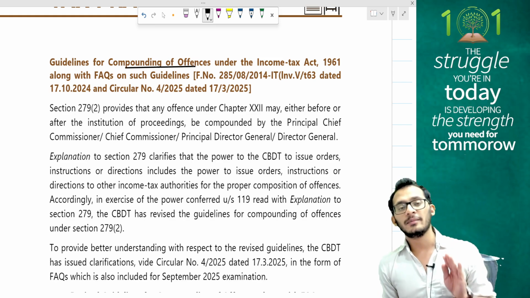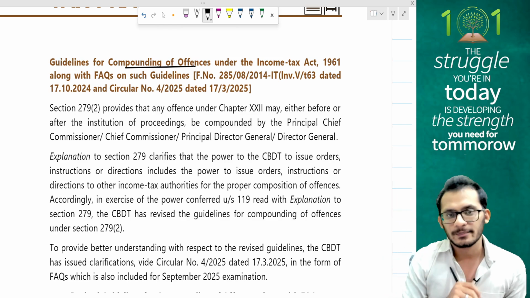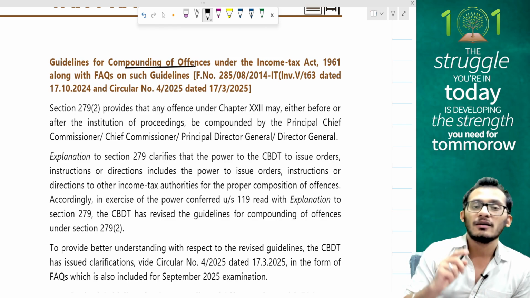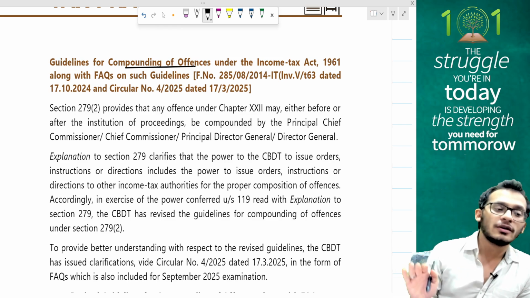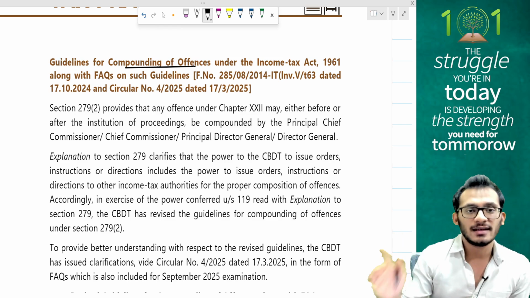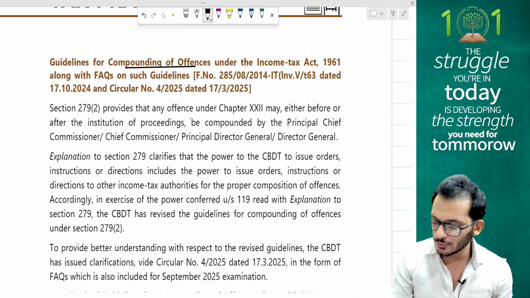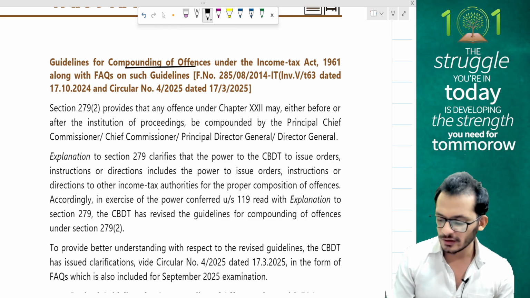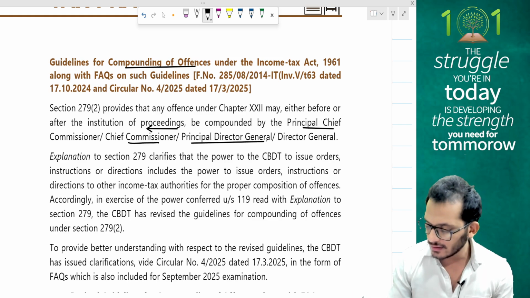Now, what used to happen, people, is that earlier when it comes to compounding of offence, they would have certain guidelines. Yes, these guidelines talk about who can do a compounding and who should be the authorized person to do so. In the notification, they have made some important adjustments relating to compounding of offences, so we are looking into it. Section 279(2) provides that any offence may either before or after institution of proceedings be compounded by the principal chief commissioner, principal director general or director general.